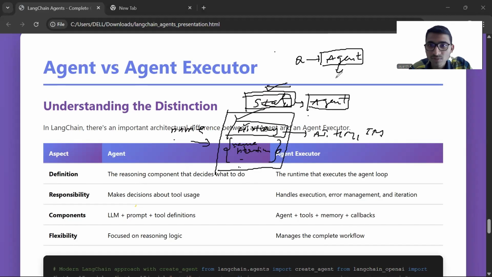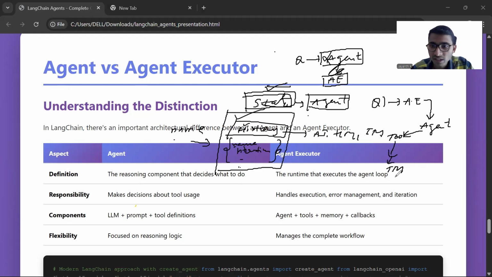Sorry, once more. First, your question will go to the agent executor. The agent executor will give this to your agent. And the agent takes a decision: okay, call this tool. The agent will call this tool, and the tool will give some tool message, and this tool message will be updated in the chat history.